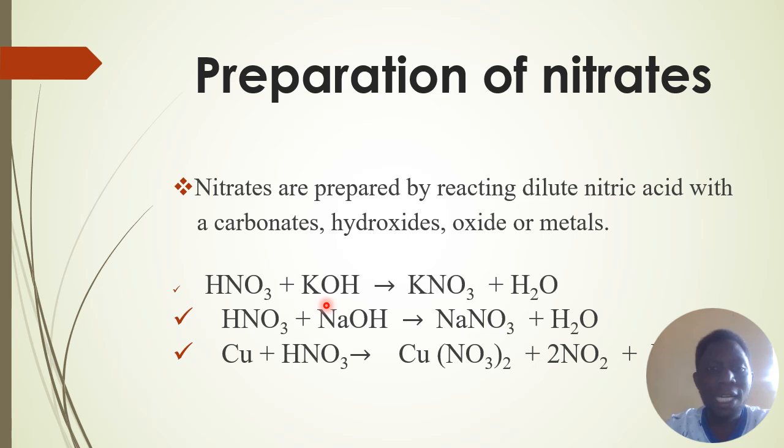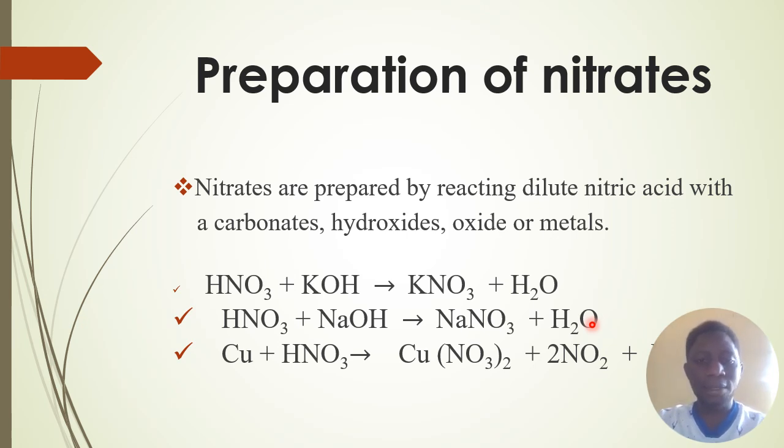Let's start with the reaction between nitric acid and hydroxides. When nitric acid reacts with potassium hydroxide, this produces potassium nitrate and water. This potassium nitrate, remember, contains nitrates, and this salt is soluble. Nitric acid also reacts with sodium hydroxide and produces sodium nitrate and water. Remember, nitrates can be formed when nitric acid reacts with hydroxide.